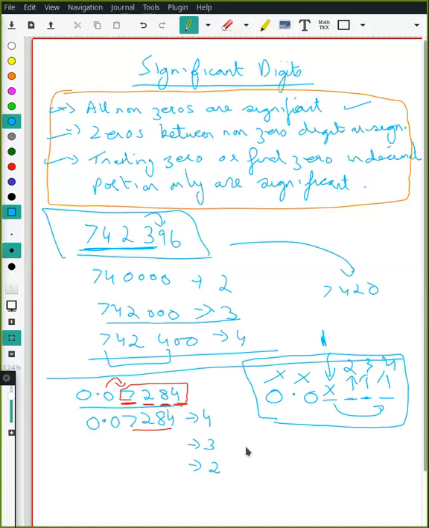Yes, Rajni? If we didn't consider the zeros, both the zeros, why do we take them in the answer? Because these are placeholders, right? The 7 is actually 7 upon 100, isn't it? This is the place value of 7. So how can you change the place value? That is why. Yes, Avni, you have a doubt? Yes, sir. For this one, two significant digits, the answer is 0.07300, right? No, it's not. I'm coming to that. Check your answer. Rajvi, tell me for 3 now quickly.